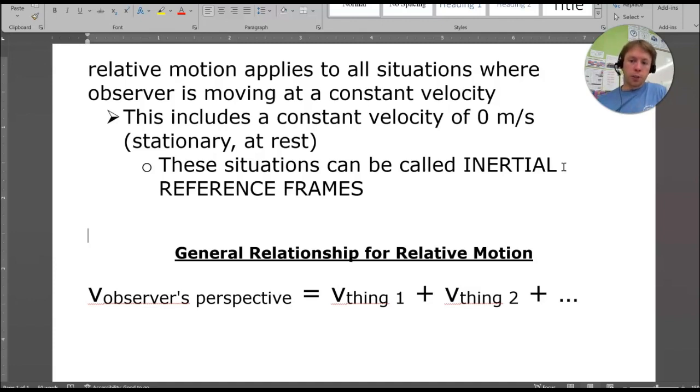The general relationship that'll be useful for AP Physics 1 is this idea that from your perspective as an observer, you can figure out these relative motions if you add up the velocities of the things that you're observing. And this is going to be important in considering positive and negative directions. We've talked about positive and negative directions for a while, so it's important that you declare those, because that will make the relative motion come out accurately when you're trying to calculate it or describe it.